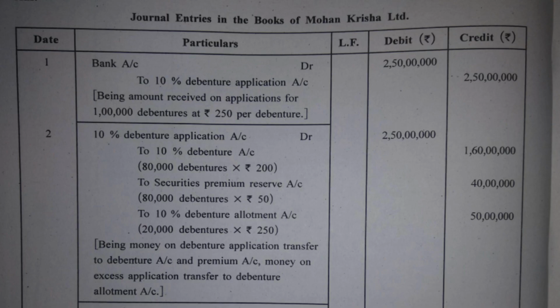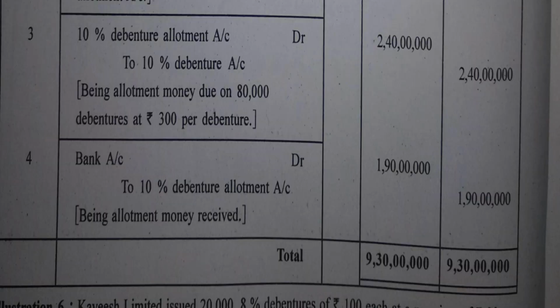Because already 50 lakh rupees have been kept as an advance. In short, it is already received. So those 50 lakh rupees have been deducted from 2 crore 40 lakh rupees. That becomes due. And remaining 1 crore 90 lakh rupees have been received for debenture allotment.